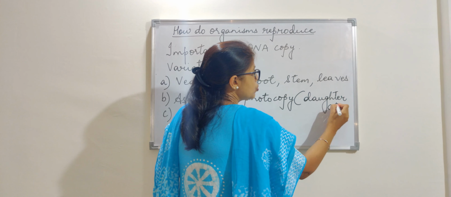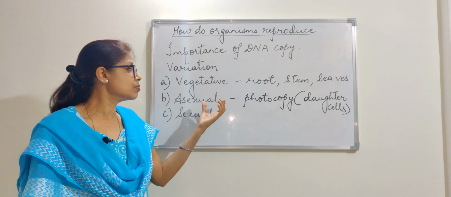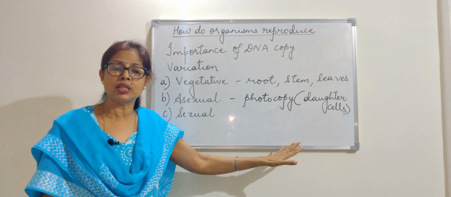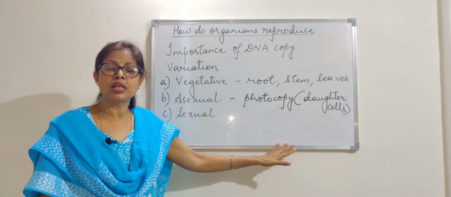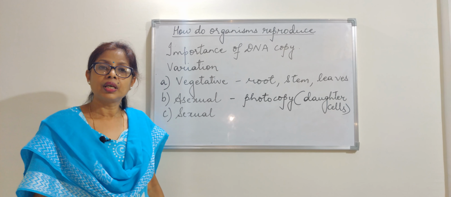Why do we call them daughter cells? Because these organisms which produce the next generation are again capable of reproducing.